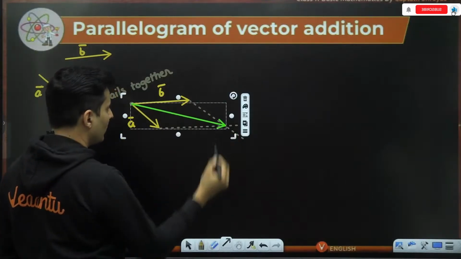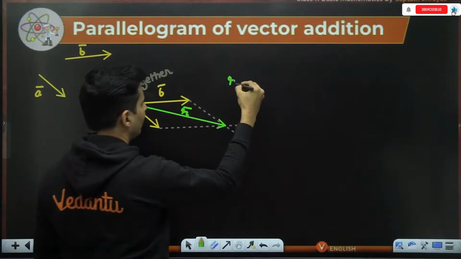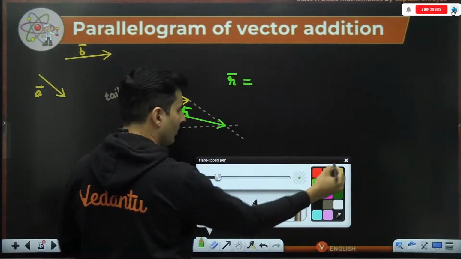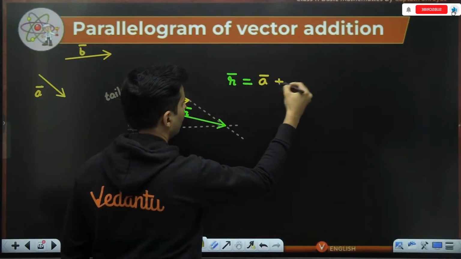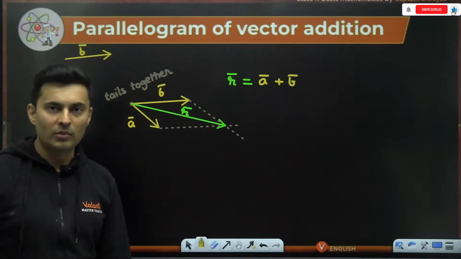That becomes your resultant. So that resultant is nothing but the vector sum of A and B. This is how you add using the parallelogram law.